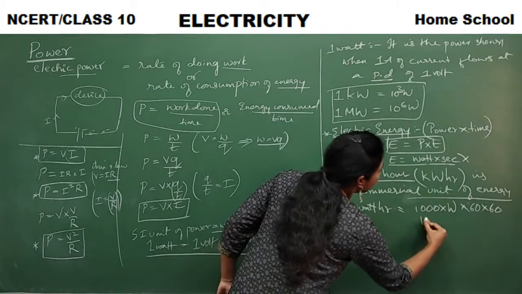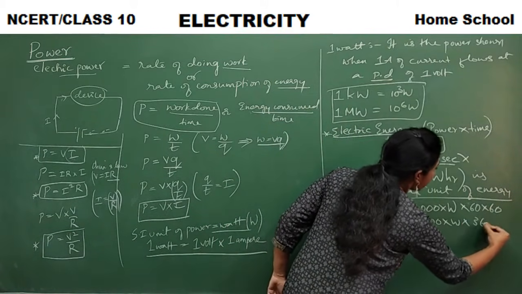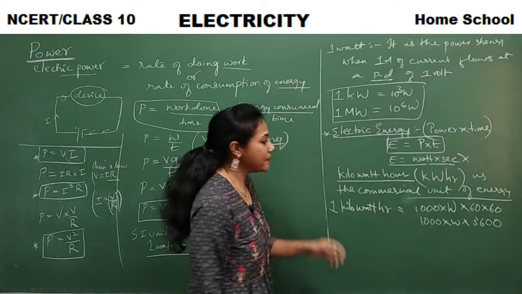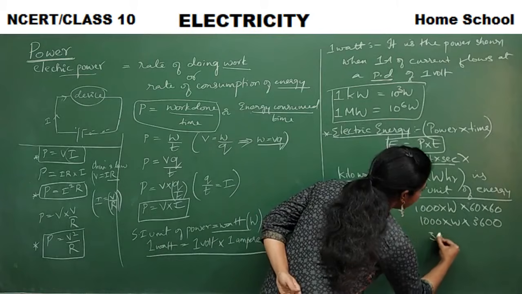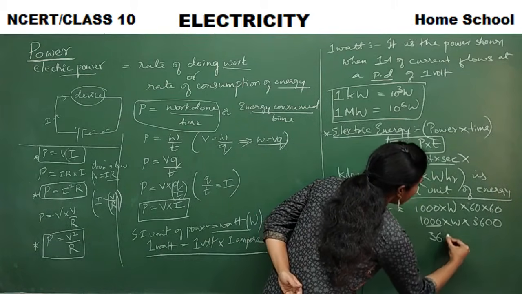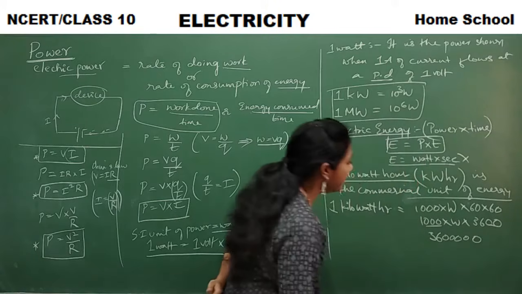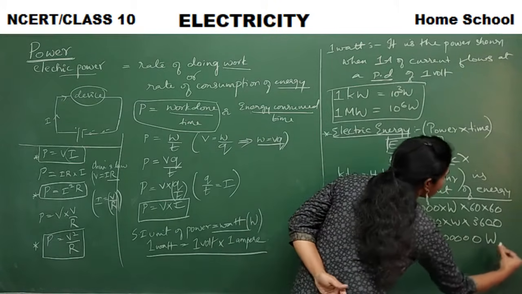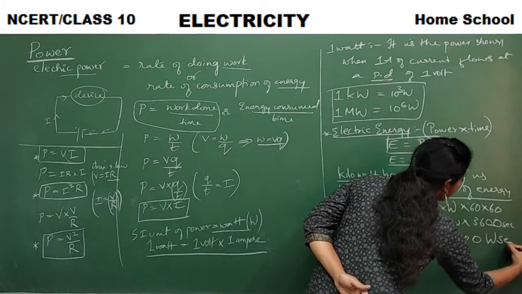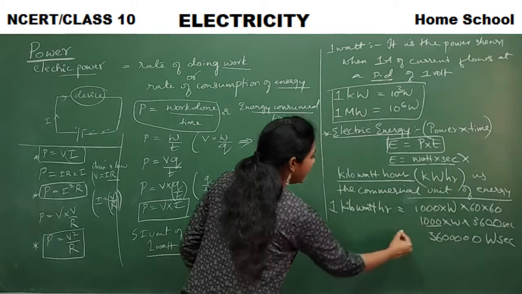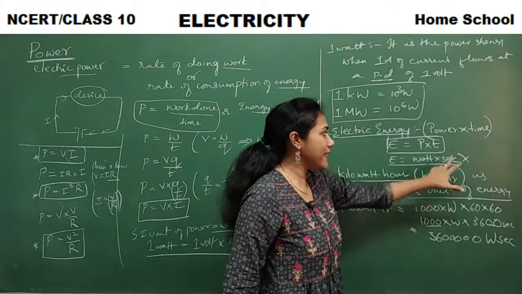So we get 1000 into W into 3600 seconds. Multiply 1000 into 36, it will be 36 followed by how many zeros? 1, 2, 3, 4, 5. Watt seconds. We have converted 1 kilowatt hour into watt seconds, our basic unit.